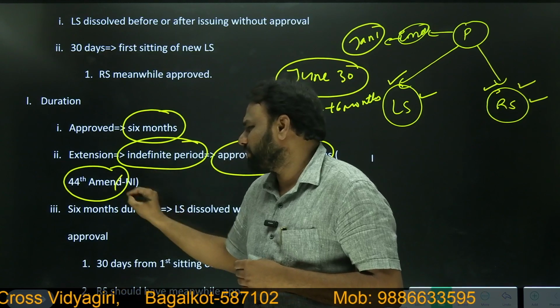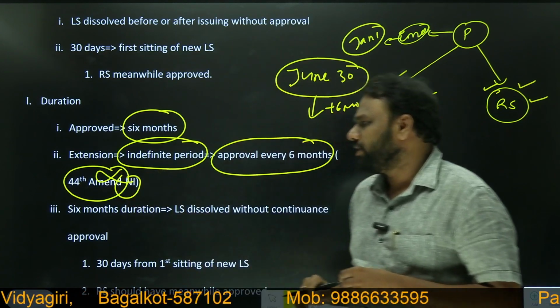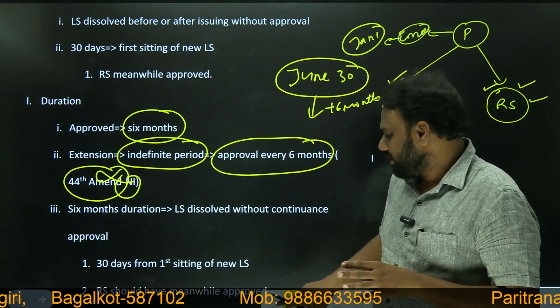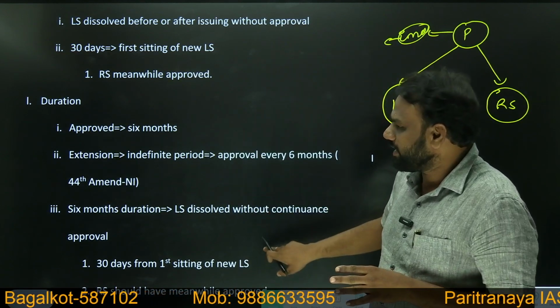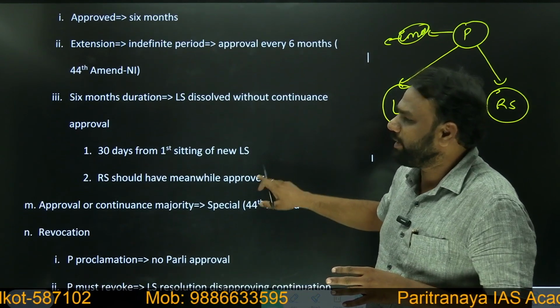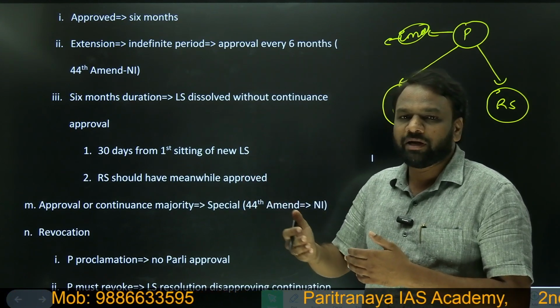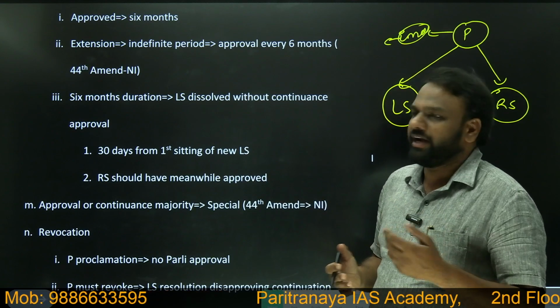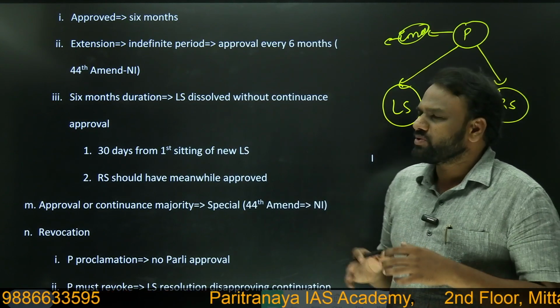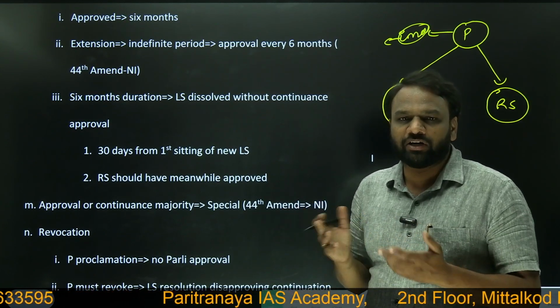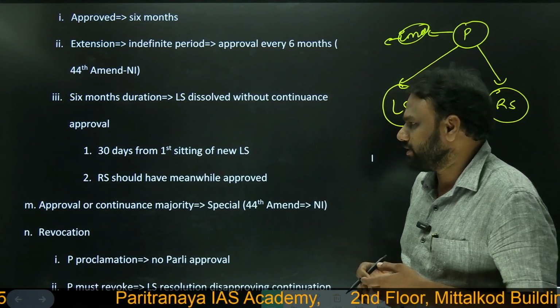Again, this is not important. You need not focus on the 44th Amendment. Here we shall only understand whether national emergency can be extended. Yes, it can be extended, for how many months? Again, for 6 months. Every time you extend it by 6 months. But how many times can you do this extension? Infinite times. These are all theoretical aspects. Practically, it does not happen like this.